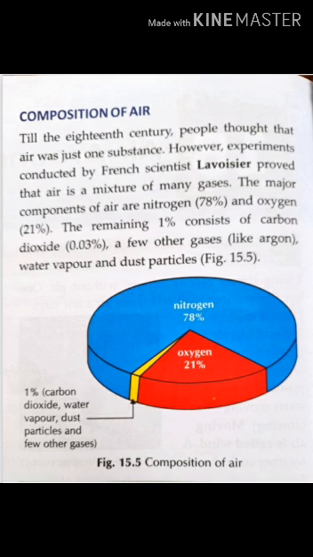So the major components of air are nitrogen, which is present in a huge amount, 78%. Oxygen, which is present in less amount than nitrogen. Okay, that is 21%, but it is major when we compare to other components. Okay, the remaining 1% consists of carbon dioxide, 0.03%, and a few other gases like argon, water vapor and dust particles.